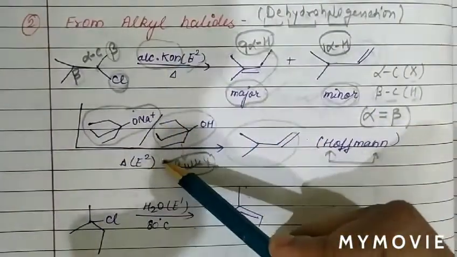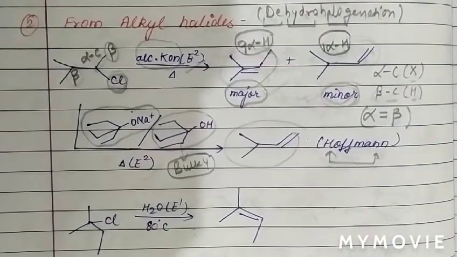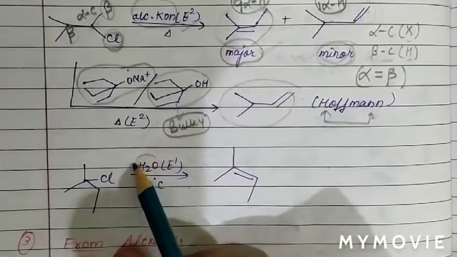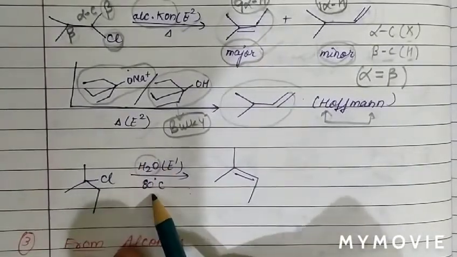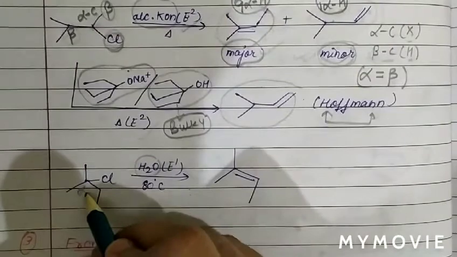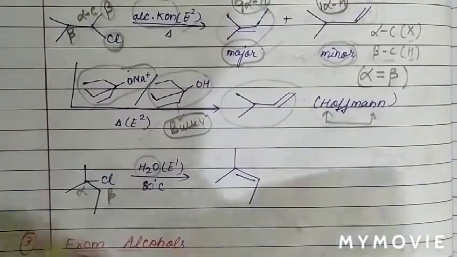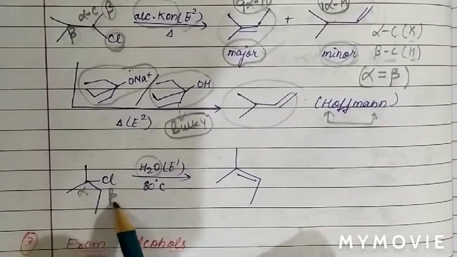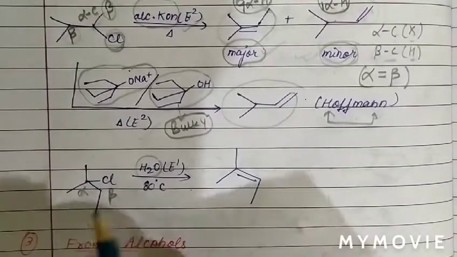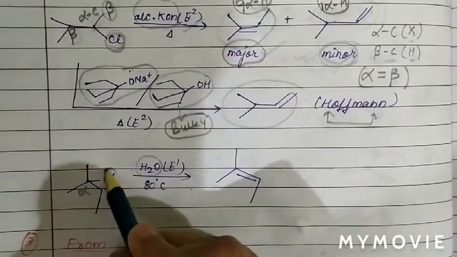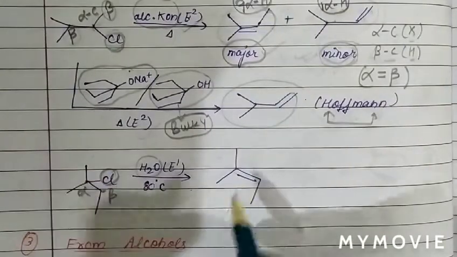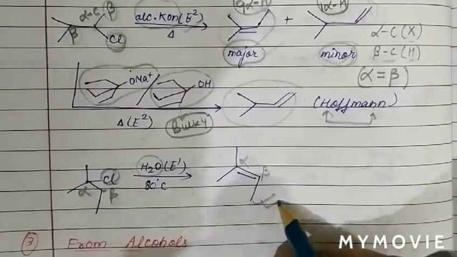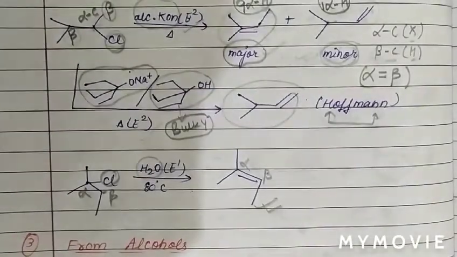basically E2 elimination reaction. Now, if the reaction is E1 elimination, here the reagent is water at 80 degrees Celsius. Again, this is the alpha carbon, this is a beta carbon, this is also beta, but the major product is according to the Saytzeff rule. Halogen is removed from the alpha carbon and hydrogen is removed from the beta carbon, and there is formation of a double bond between the alpha and beta carbon. So this is the major product, and this follows the E1 elimination mechanism.